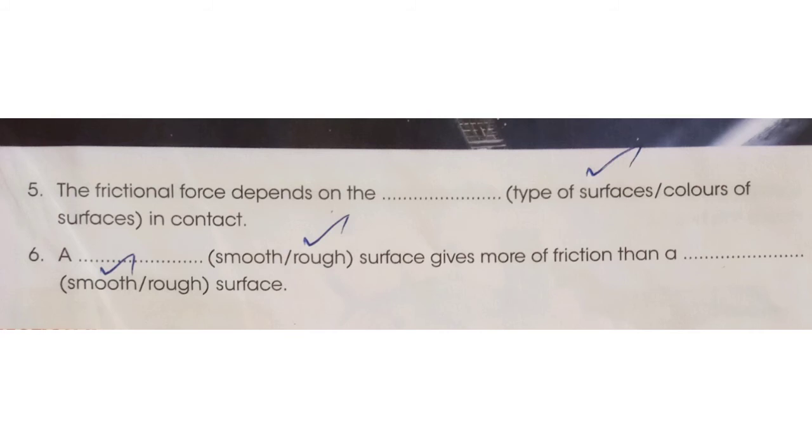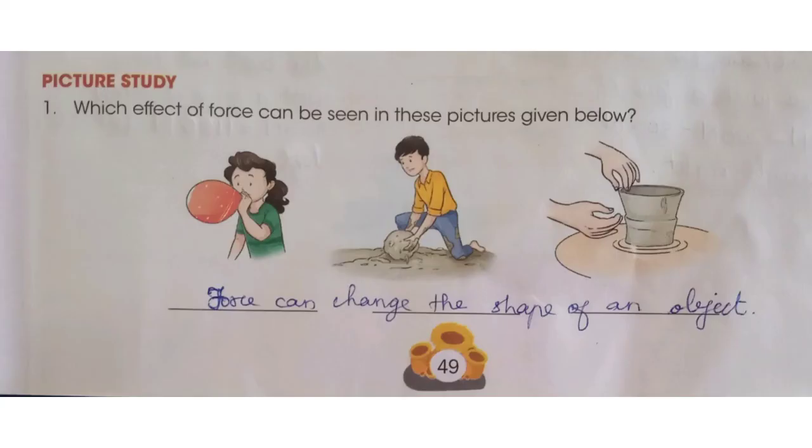Fifth question. The frictional force depends on the dash in contact. Answer is type of surfaces. Sixth question. A dash surface gives more friction than a dash surface. Answer is rough surface and smooth surface. And also we have picture study in the book. You have to read the question and try to write the answer.